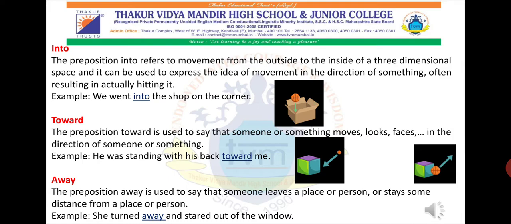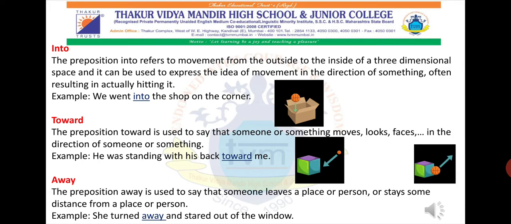Okay, and if someone asks what's wrong, what has happened to you, if someone is staring, then what answer do you tell that particular person? I feel that that particular person is looking towards me. So we use the preposition towards when we feel that someone or something is looking at me or something is coming towards me. Okay, then we use the preposition towards.